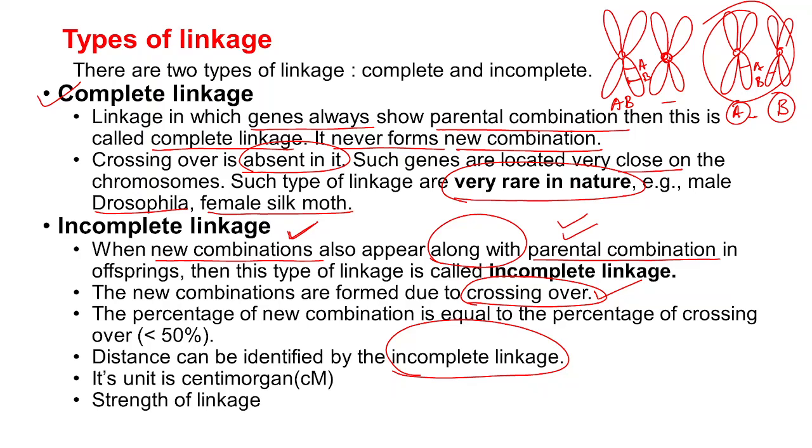The unit is centimorgan. The unit to measure the distance between any two genes is called centimorgan, because Morgan proposed the linkage. He studied sex linkage in Drosophila, right?